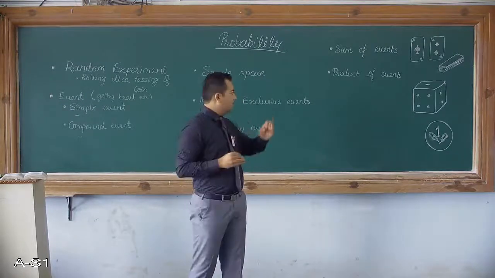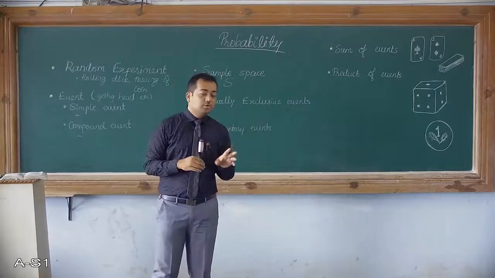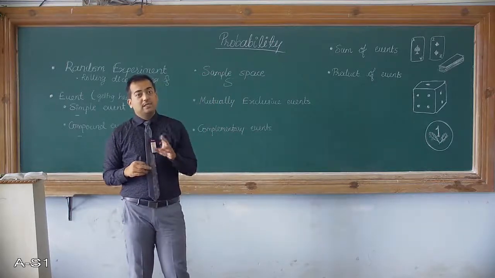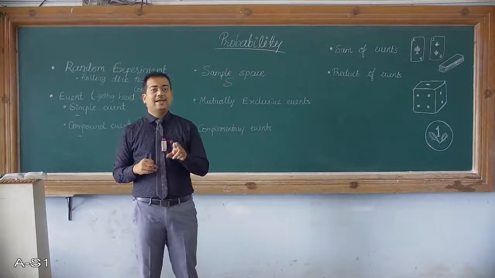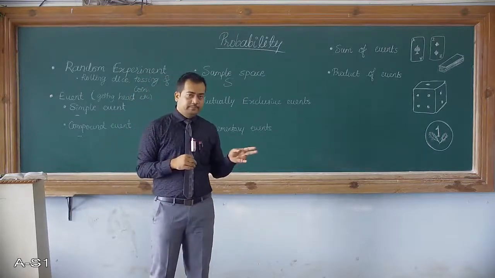Now, for example, if you consider tossing of one coin, then what could be the sample space? The sample space could be head and tail. Only these two possible outcomes are there. There cannot be any other possible outcome.